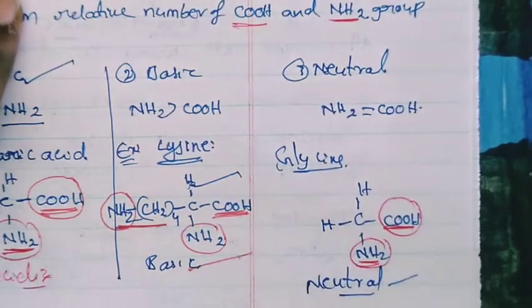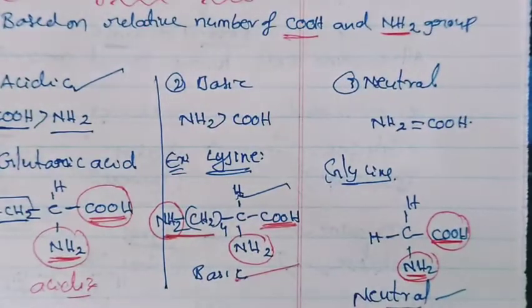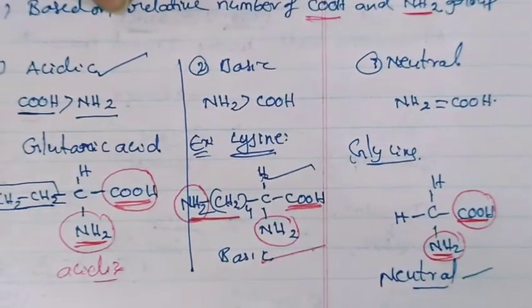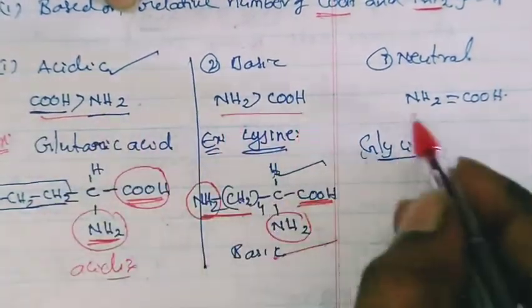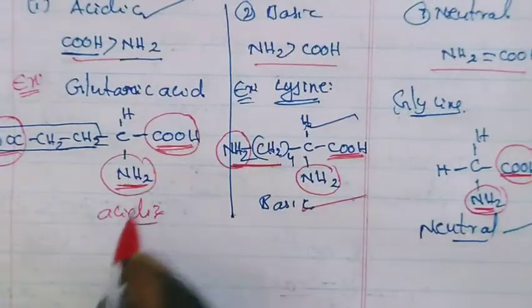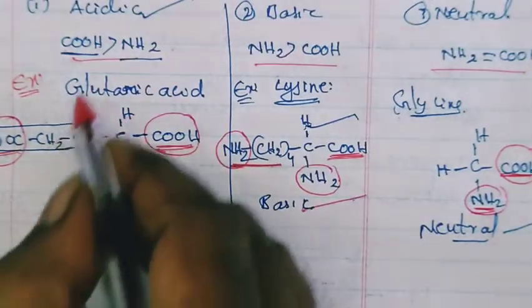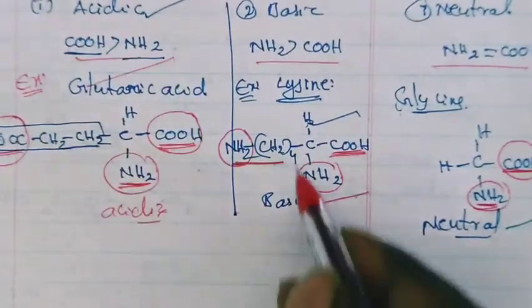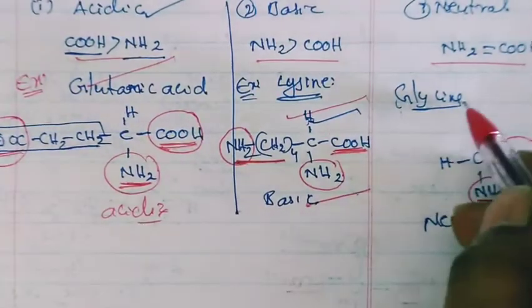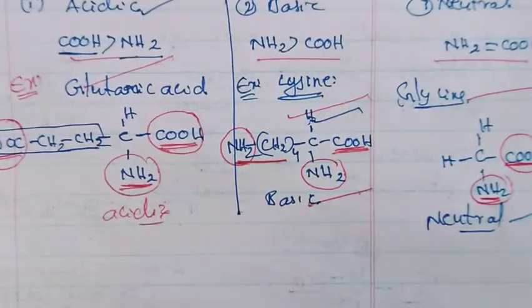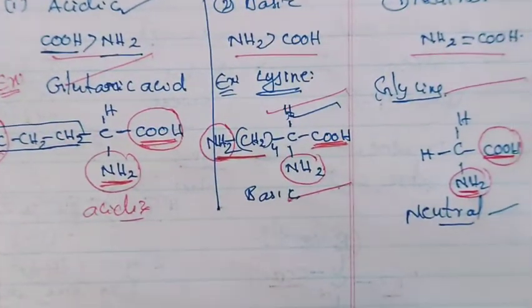Do you understand this classification based on the relative number of carboxylic acid and amino groups? There are 3 types: acidic, basic and neutral. This is a very easy classification, but examples are important. In acidic, glutamic acid. In basic, lysine. In case of neutral, glycine. Some of these examples you should remember.